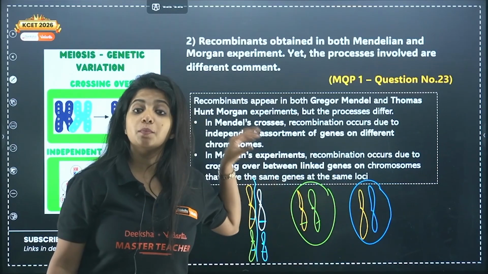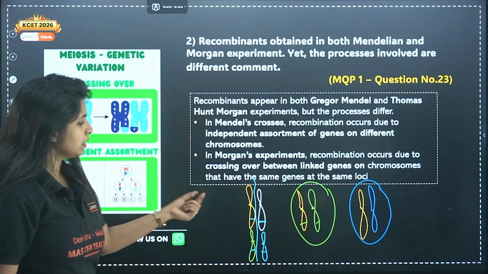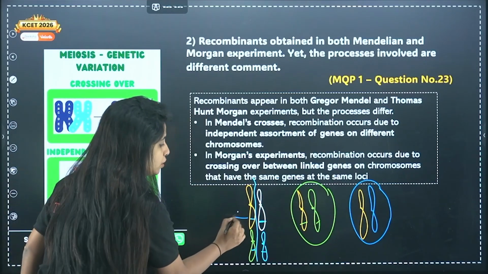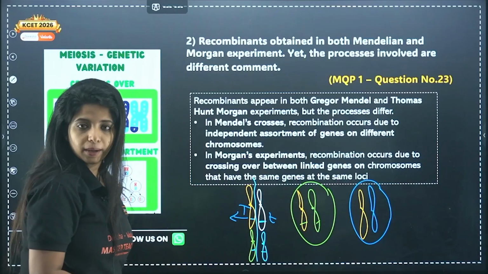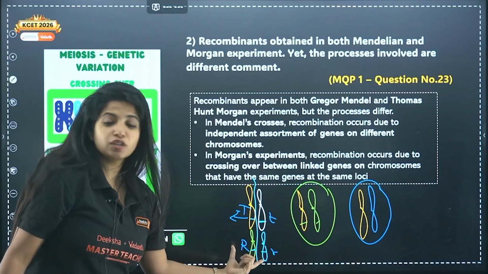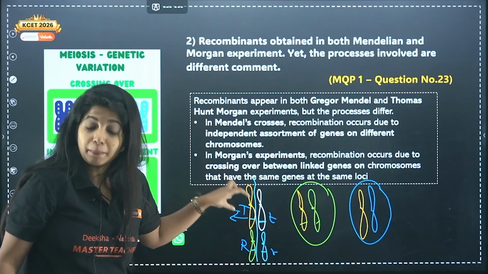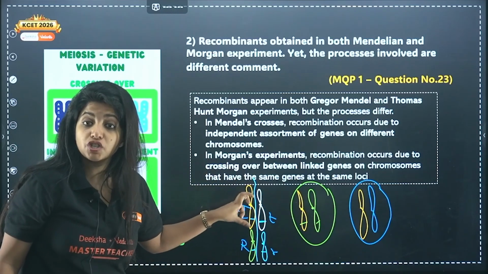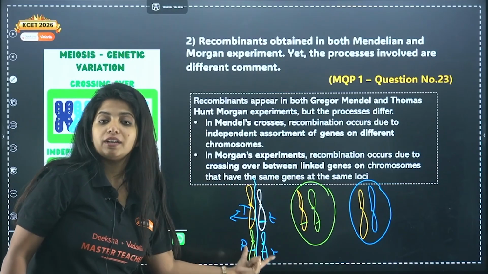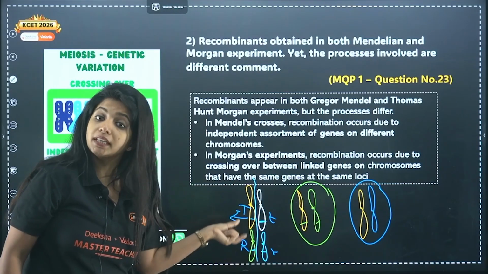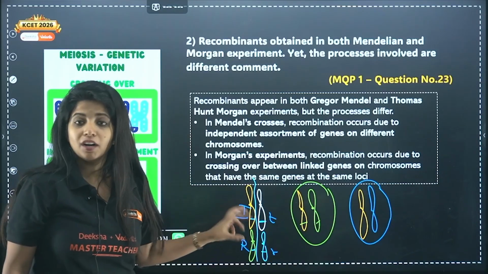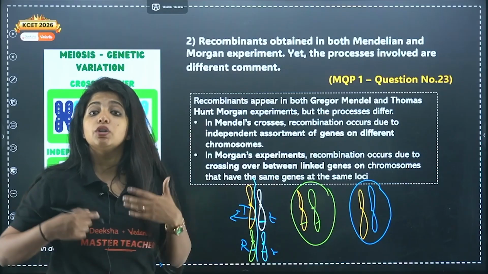So this was what Mendel said. Mendel said that the alleles of one pair of the gene, suppose capital T, small t, and this is capital R, small r. So this is for tallness, this is for the shape. The pair of alleles for one particular gene are going to assort independently of the other pair of alleles for the next gene. So capital T can go with capital R, it can also go with small r. It is independently going. None of them are teaming up together, which is why you find new combinations.